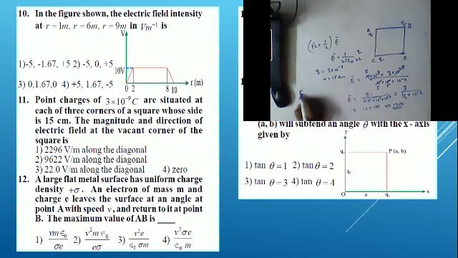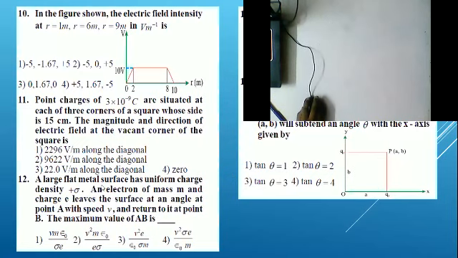But our final answer, E net, is equal to (root 2 plus 1 by 2) into E bar. Root 2 value is 1.414 and here it is 0.5. So we can write 1.914 into 1200, or 191.4 into 12. So the first option is your answer, that is 2296 volt per meter along the diagonal. Okay, I hope you all understood this question clearly.